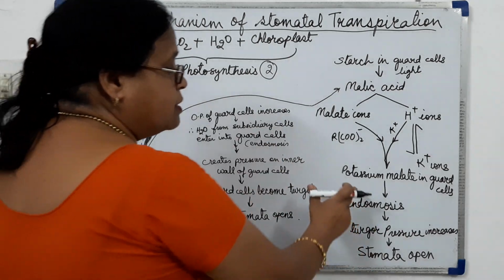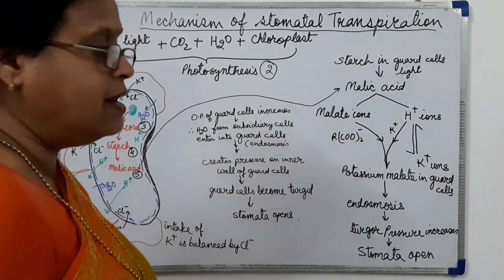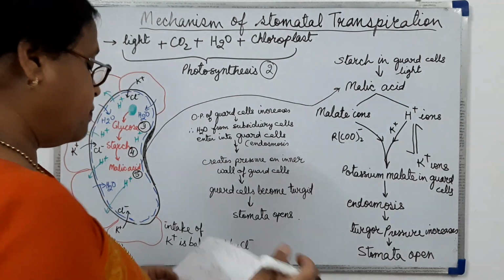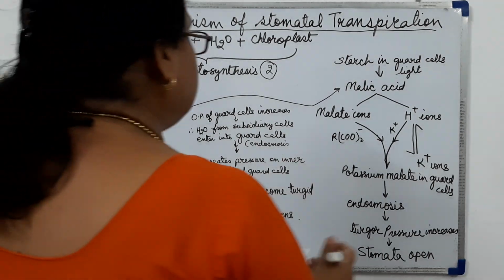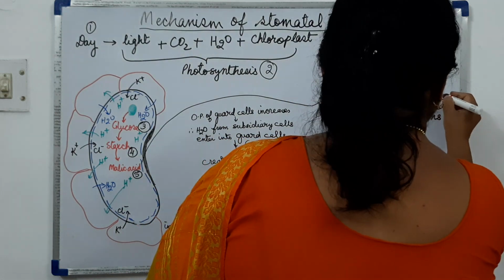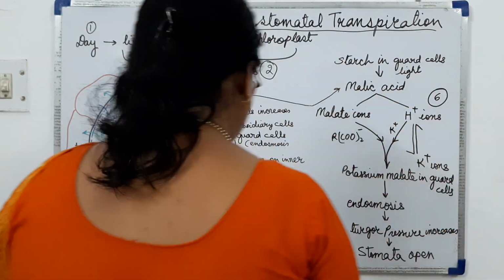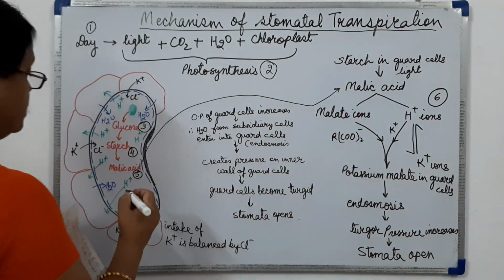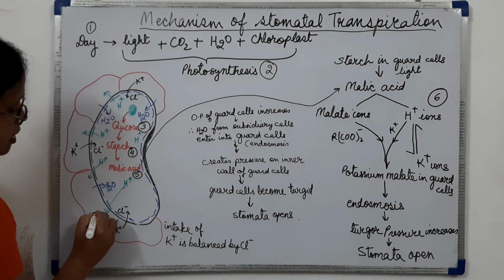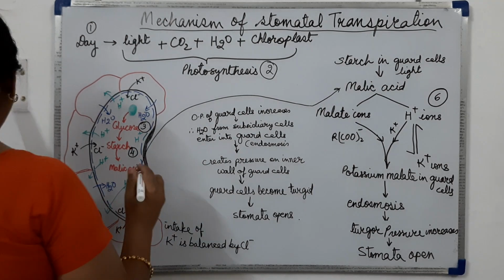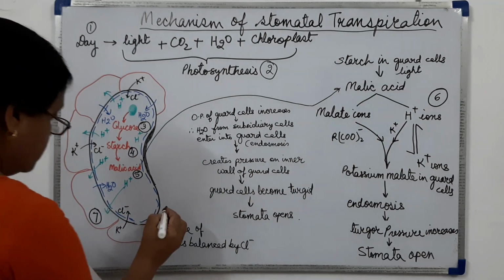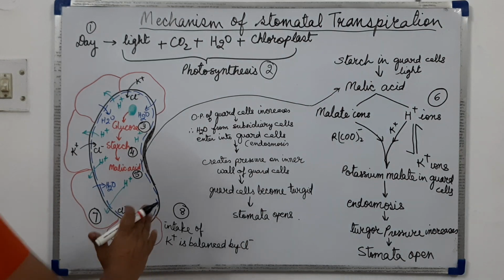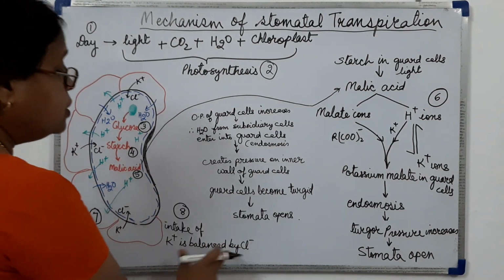So due to this potassium malate in guard cells, the osmotic potential of guard cell increases. So the sixth step will be the formation of hydrogen ions. Then the seventh step will be the exchange of hydrogen ions with the potassium ions. So the eighth step is the intake of potassium ions, and this intake is balanced by chloride ions.